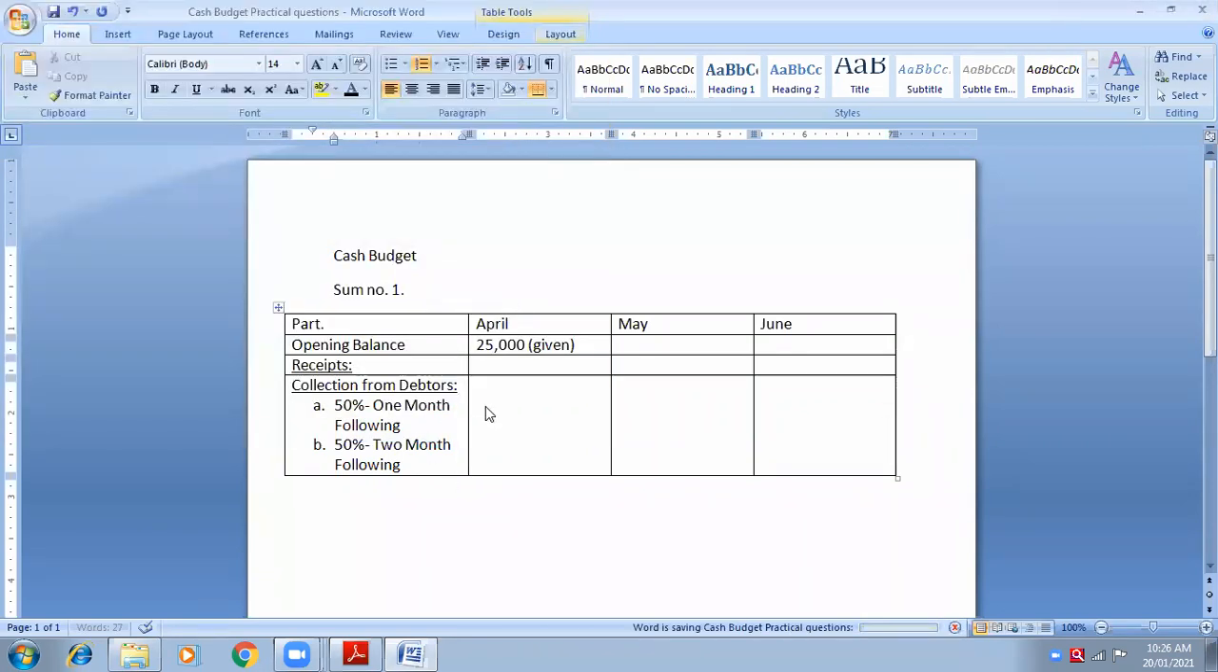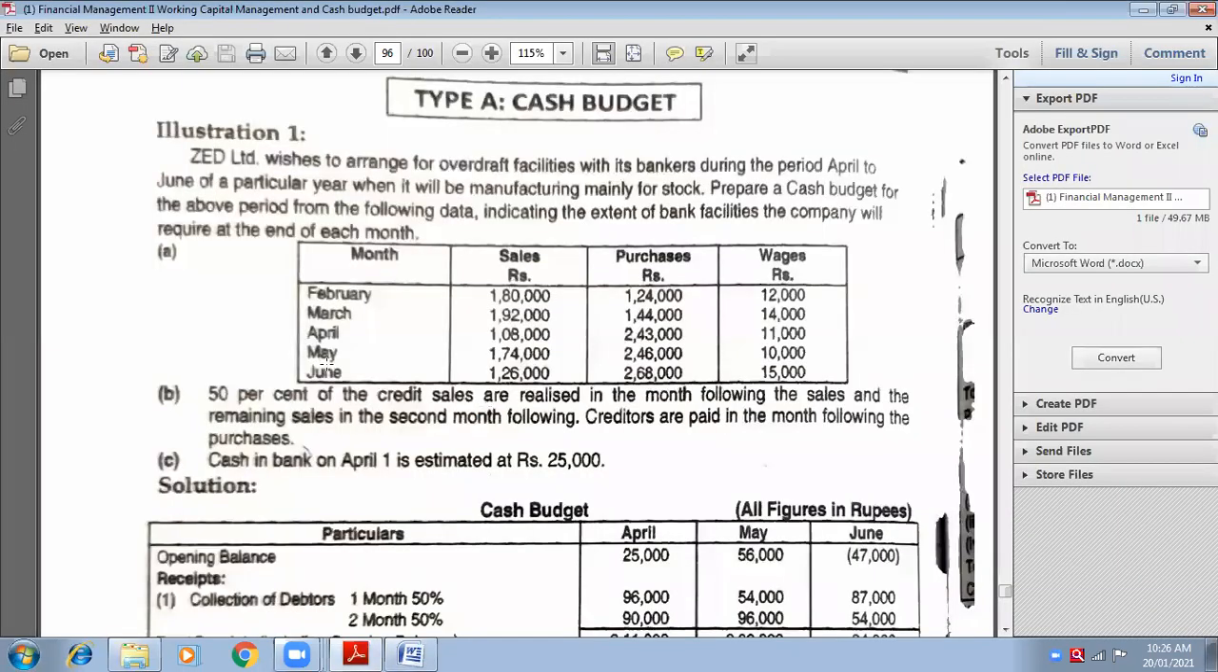Okay. So now what you have to do, see, 50% 1 month following. Now you have to think this way. April is 1 month following of which month? Now I have to start from April, no? So I have to think not for February but for March. Because for March, the 1 month following is April. I need to write down the answer of April. Therefore, I have to look down at March. For March, what is 1 month following?